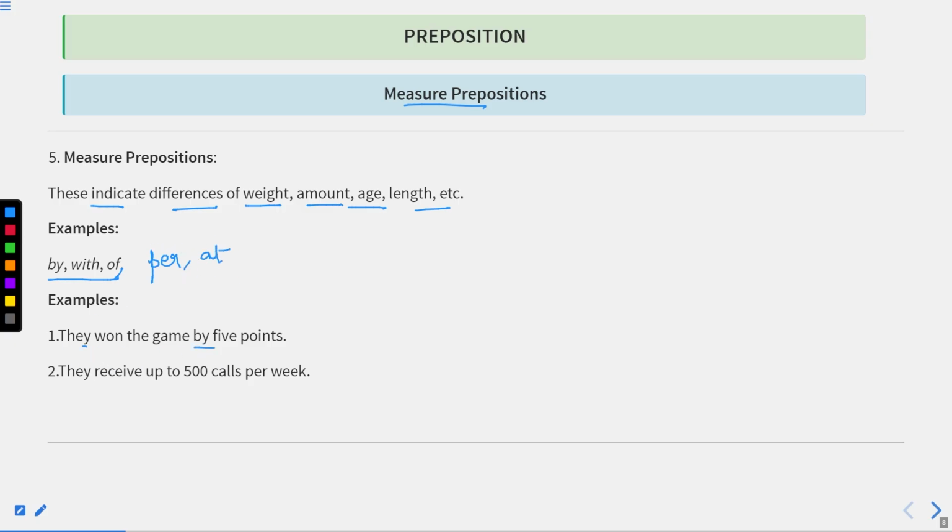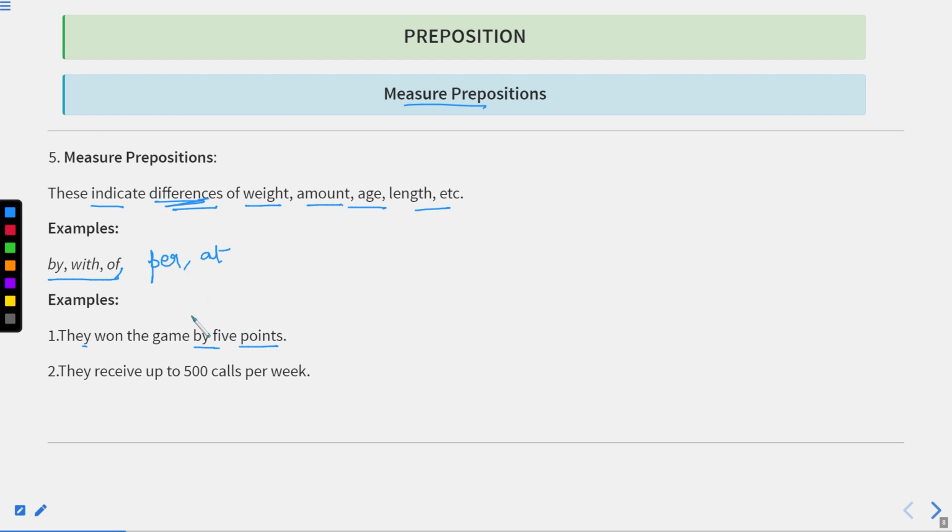They won the game by 5 points. So this is the difference. It means the difference between their team and the foe's team, the competitor team, was only 5 points. So to show the difference, we have used measure prepositions.